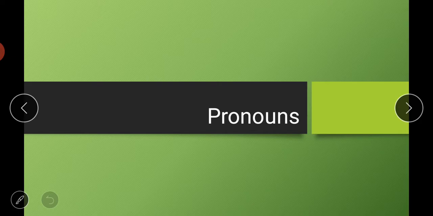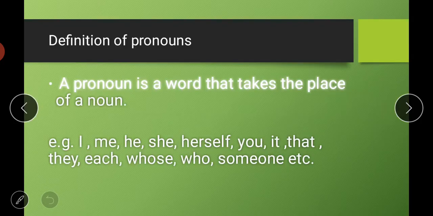So, our next topic is pronouns, and let us start pronouns today. So, first of all, the definition of pronouns. What are pronouns? A pronoun is a word that takes the place of a noun. Means the words which are used in place of a noun, those words are called pronouns.